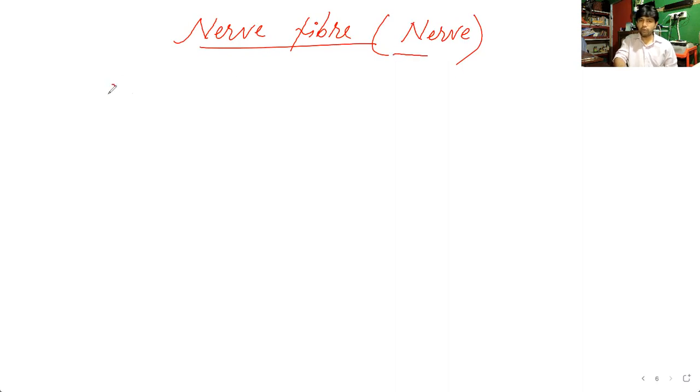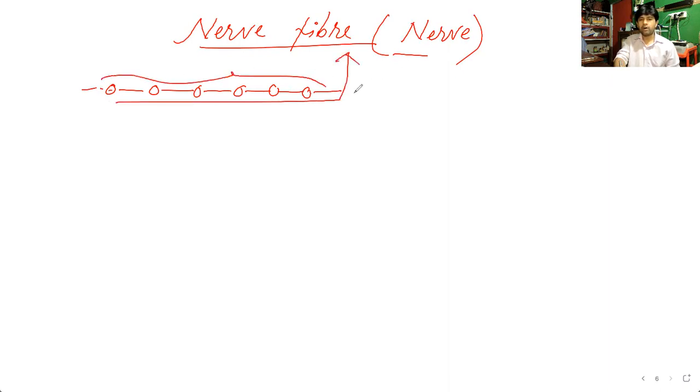It means that when many neurons are arranged one after another to make a thread-like structure, that is called a nerve fiber, commonly said nerve. It is of 3 types, depending upon their function. Firstly, I can say the sensory nerve.